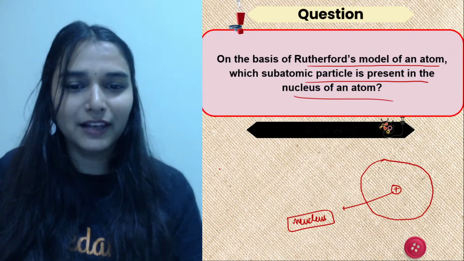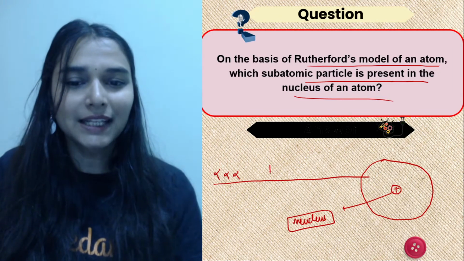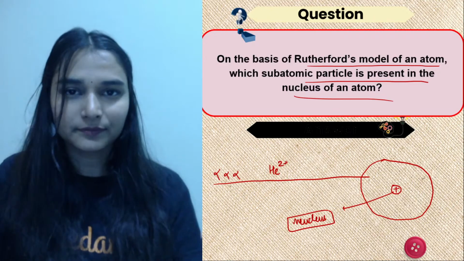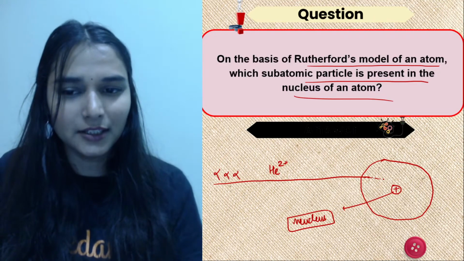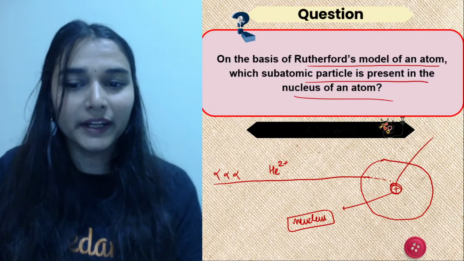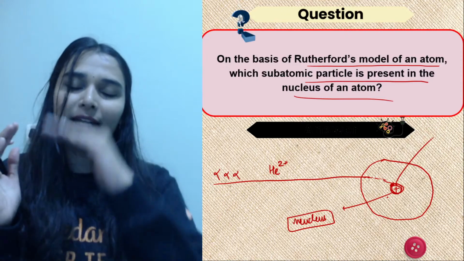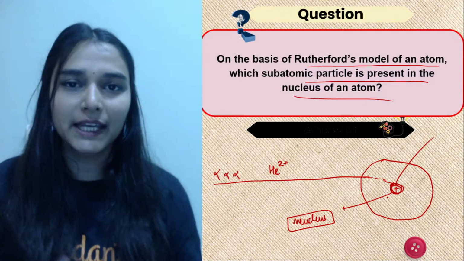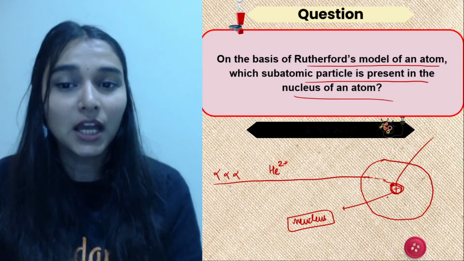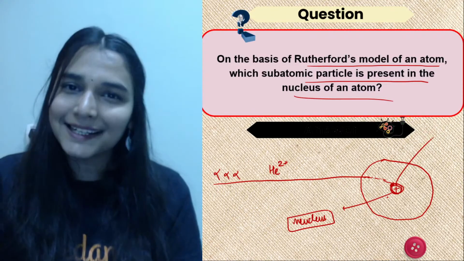You know that alpha rays are continuously coming. And what are alpha rays? You know, helium-2 plus particles. They hit a body, and they immediately get deflected. That means what kind of charge would that body be carrying? Positive charge. Only a positive particle can be deflected by a positive one. It's a sort of repulsion that is happening. So inside the atom there would be a positive charge. That is what he said.